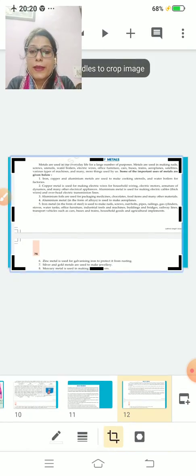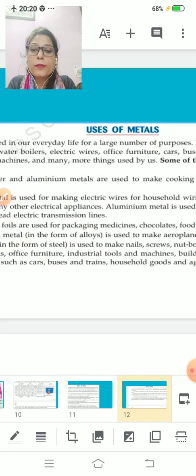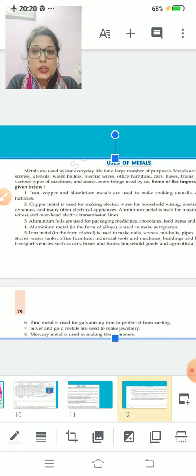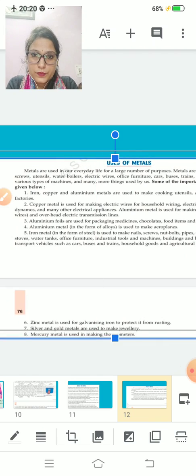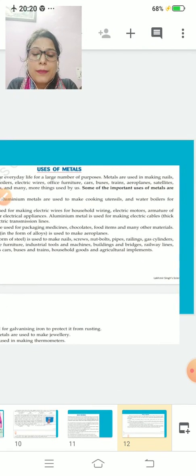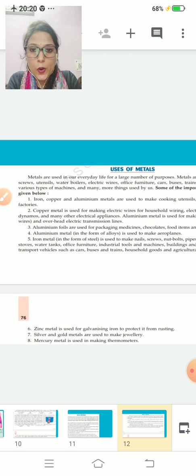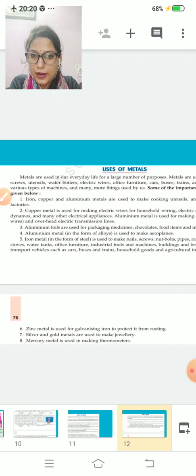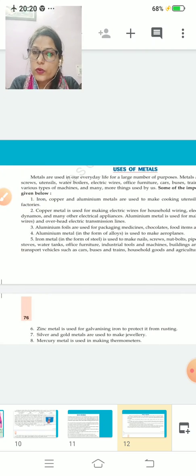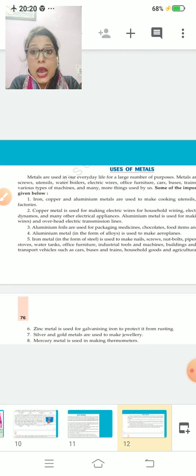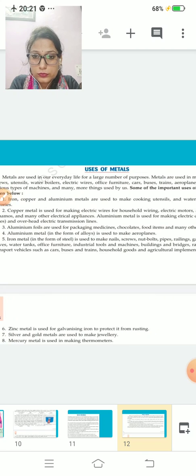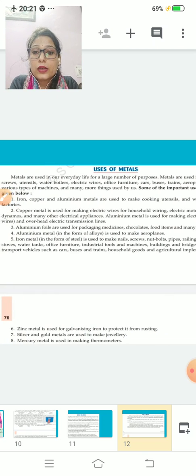Now, uses of metals. Like non-metals, metals are used in our day-to-day life for a large number of purposes. In making nails, screws, utensils, water boilers, wires, etc. Iron, copper, aluminium are used for making cooking utensils and water boilers for factories. Copper for electric wire and household instruments, and aluminium for packaging medicine, chocolate, food items. Iron for making nails, screws, bolts, a number of times we can use iron.